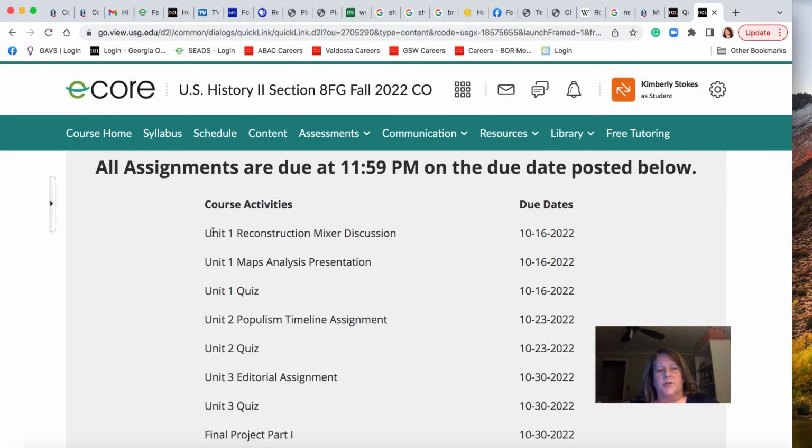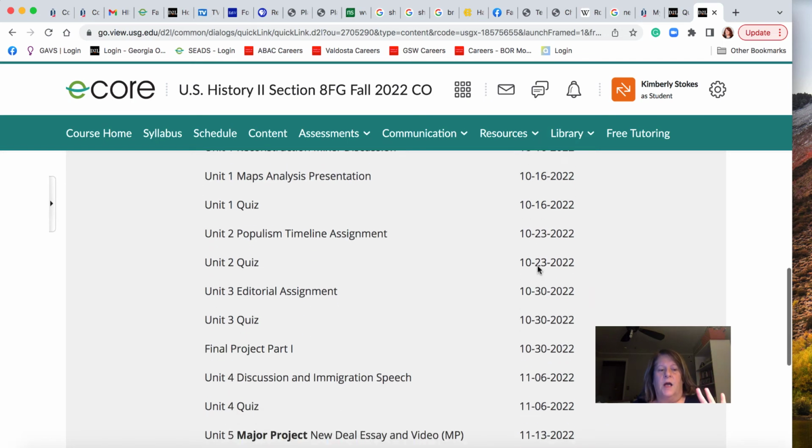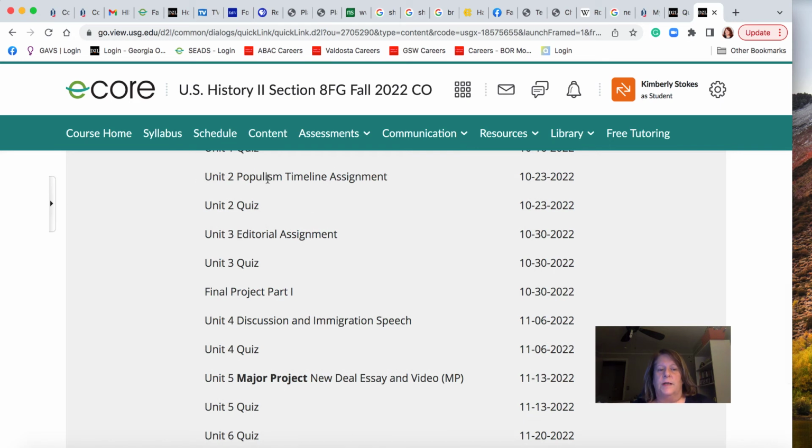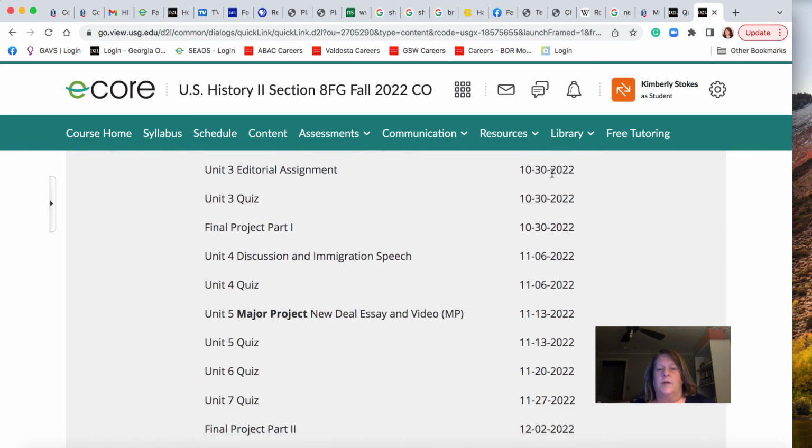I want to bring your attention to this list here. Notice here that Unit 1 has due dates of 10/16. So there are 3 assignments due for Unit 1 on 10/16. And then Unit 2, right here, Populism and Quiz, are due on the 23rd. And Unit 3 has its assignments.